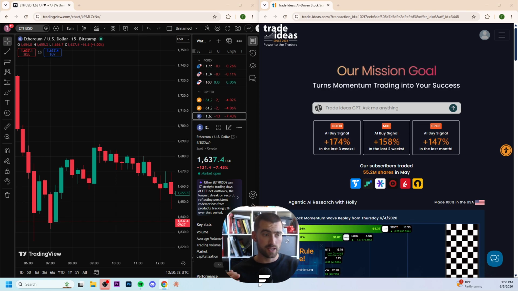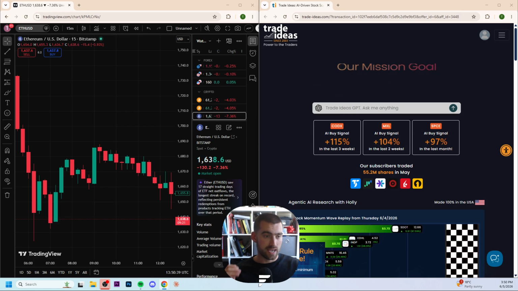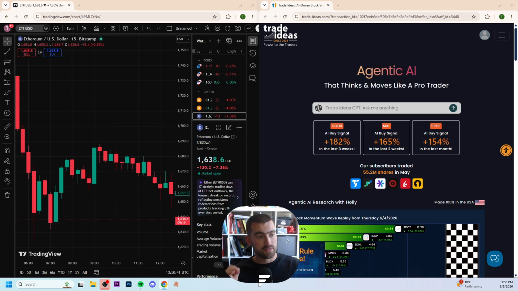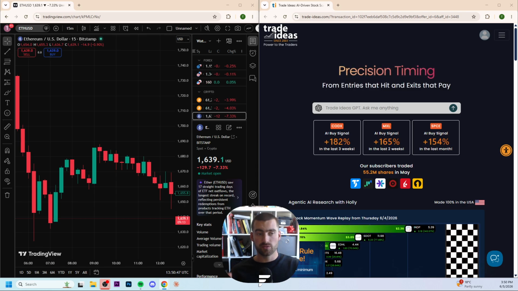And the main focus on TradingView is charting and technical analysis. On Trade Ideas, it's more about AI-powered stock scanning. Then if you go right here to best for, and with that I mean TradingView is the best for traders and investors, and Trade Ideas is the best for active stock traders.